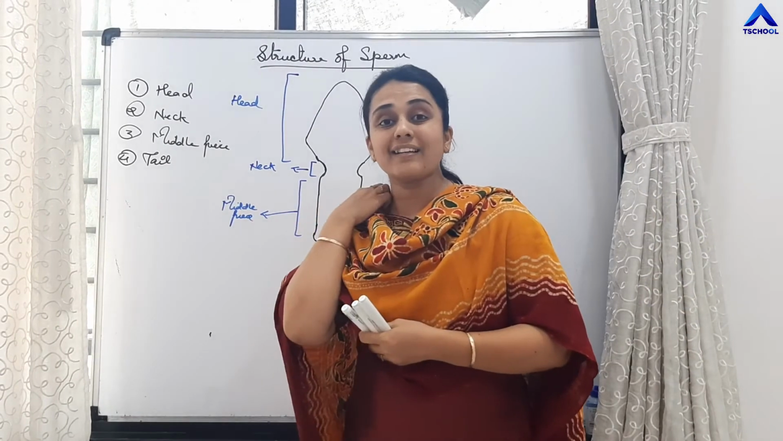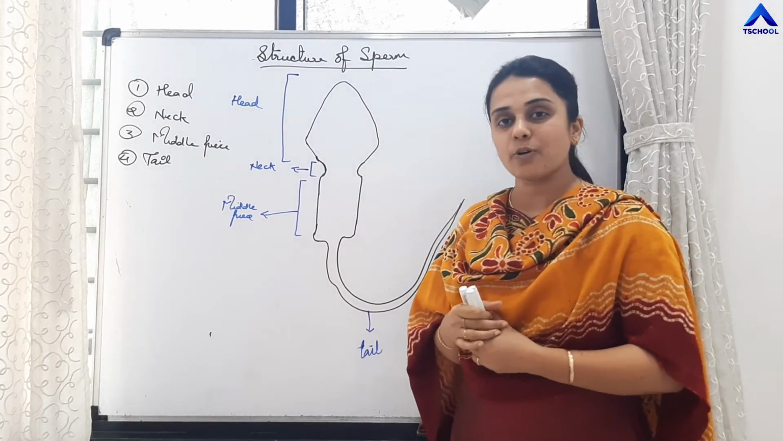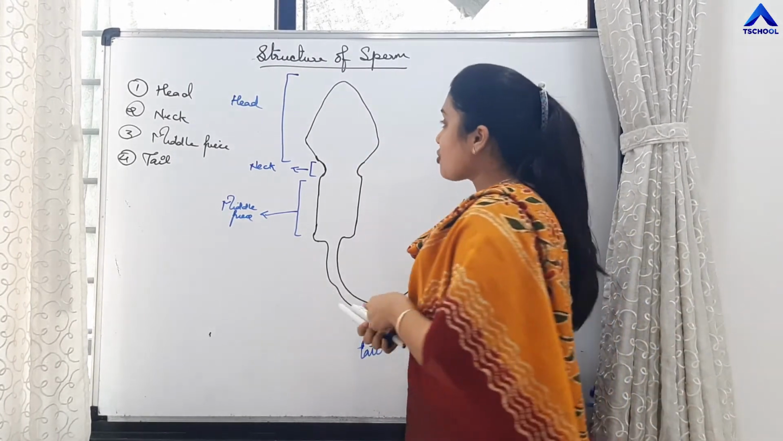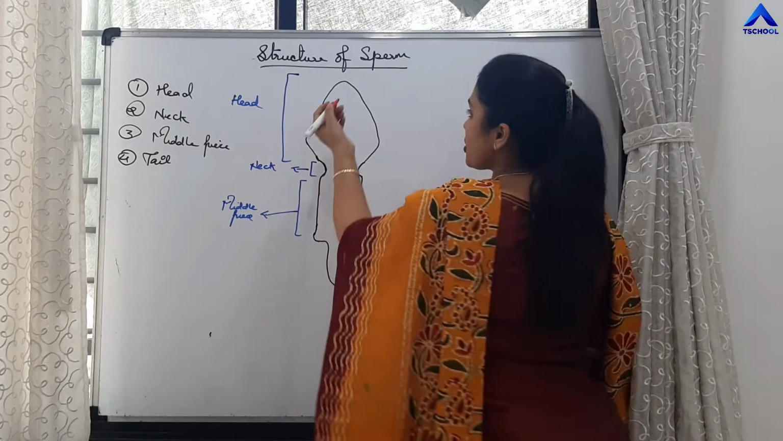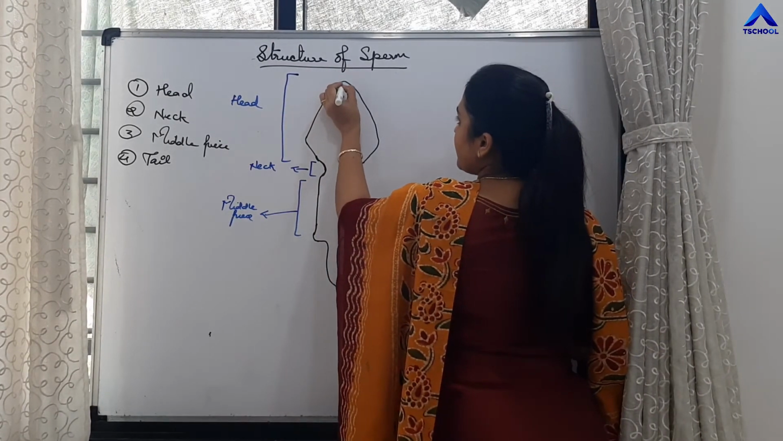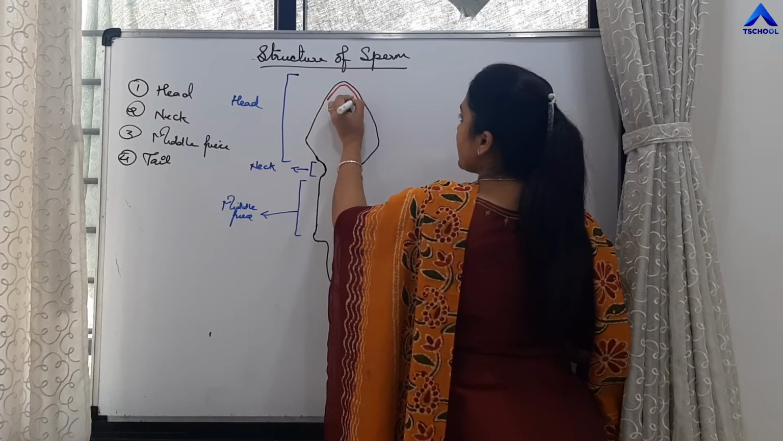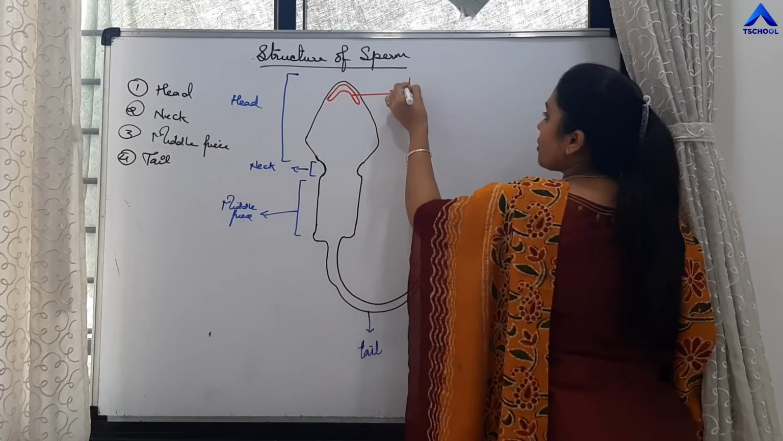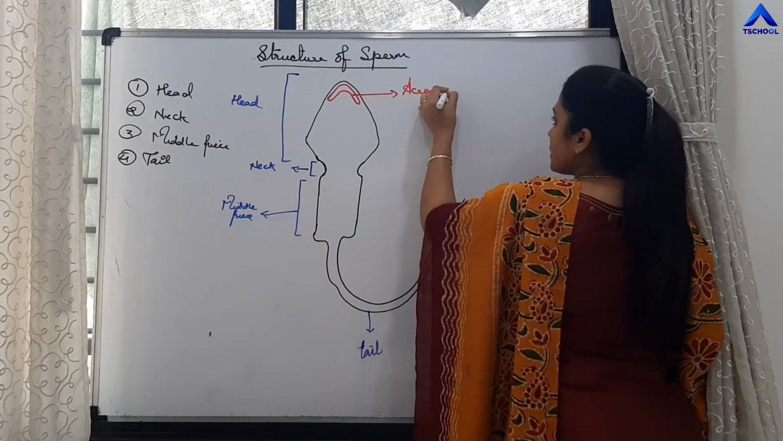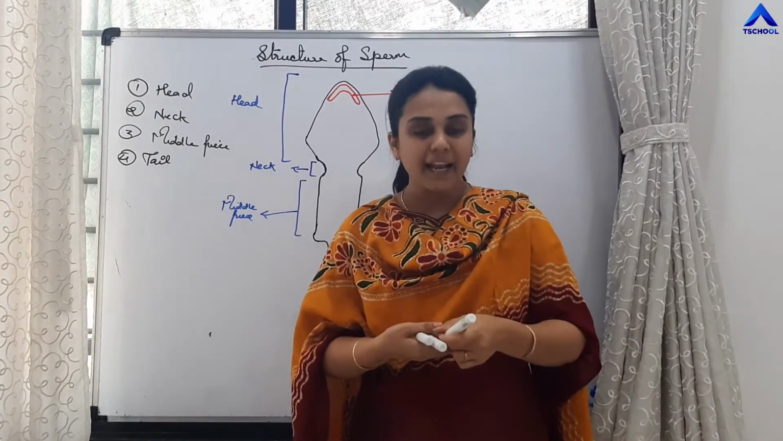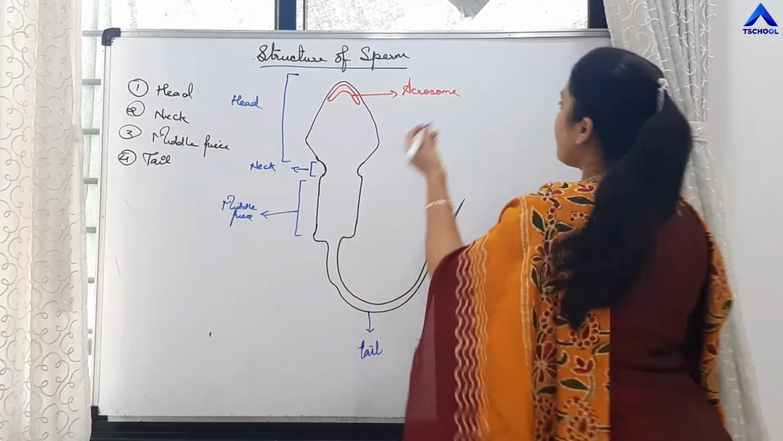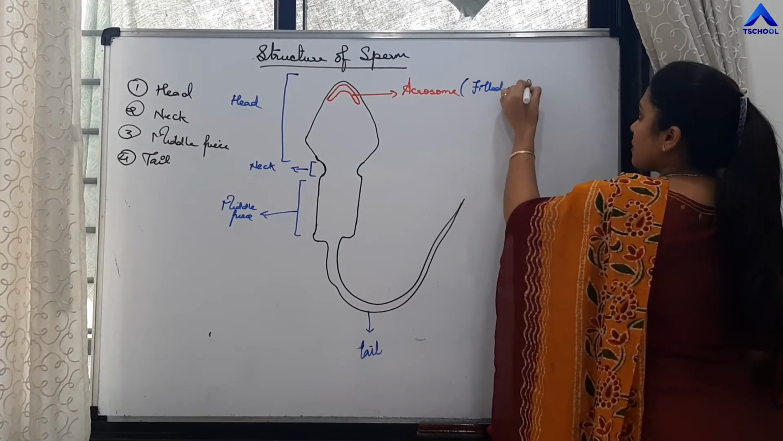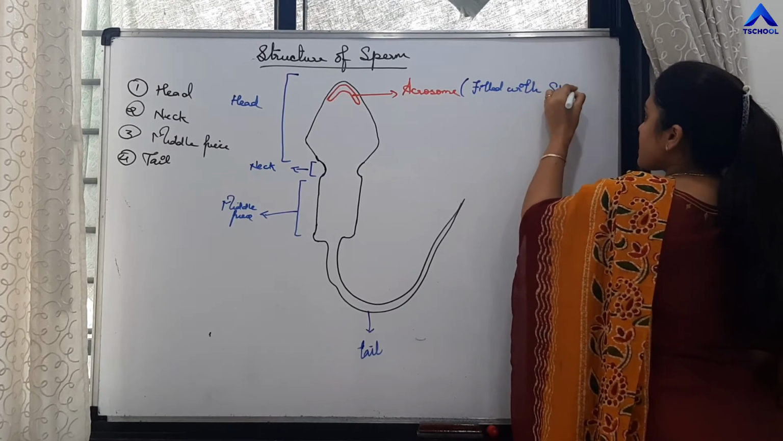So now we are going to quickly recollect all the changes that happen during spermiogenesis and what are the structures which are present in the sperm. Right? So there is a cap-like structure which is present at the anterior end of the head of the sperm. This cap-like structure is called as acrosome. Acrosome is a cap-like structure. What is the function of acrosome? So it is filled with sperm lysins.